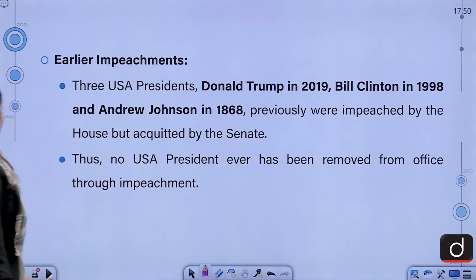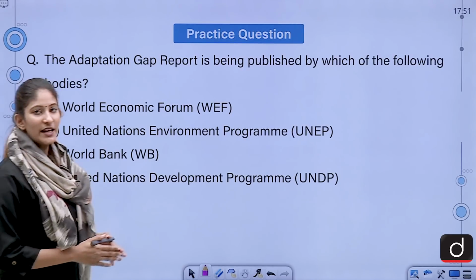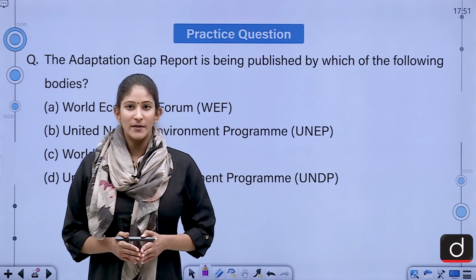Alright, moving on. Let's look at the practice question for our next segment. The adaptation gap report is being published by which of the following bodies? World Economic Forum, United Nations Environment Programme, World Bank, United Nations Development Programme. So, I hope you will be able to answer it correctly in the comment segment.